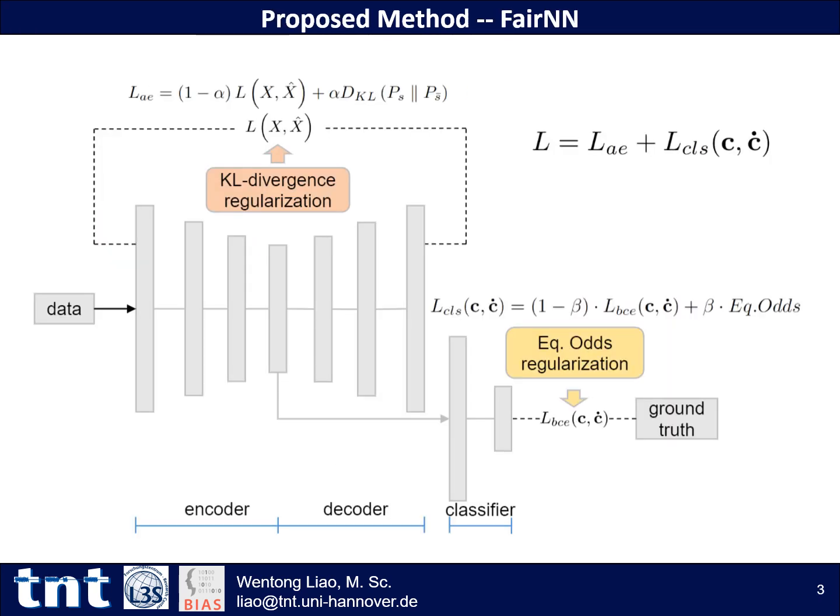To achieve this goal, we propose a framework named FairNN, and here is an overview. It consists of three parts: an encoder, a decoder, and a classifier. The auto-encoder is trained to learn representation, and the classifier is trained to make fair decisions based on the features given by the encoder. We add a KL-Divergence constraint to force the auto-encoder to learn fair representation. The loss function of the classifier is tweaked towards fairness through the equalized odds regularization. We will analyze each part of the framework in detail.